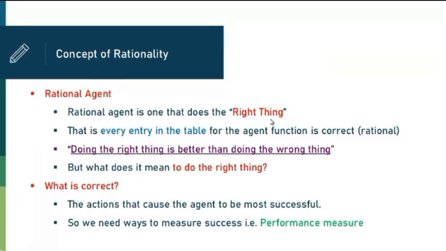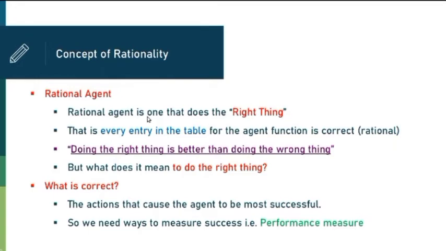For example, I gave you the example of the umbrella. If you watch the TV in the morning before leaving the house and the news reporter says today it is going to rain, and accordingly you carry an umbrella, that activity is called rationality. That is, you are doing the right thing given what it knows. मतलब तुमको पता है कि क्या होने वाला है और उसके accordingly तुम precautions लेते हो या फिर उसके accordingly तुम steps perform करते हो. So that is the right behavior, or the right thing.